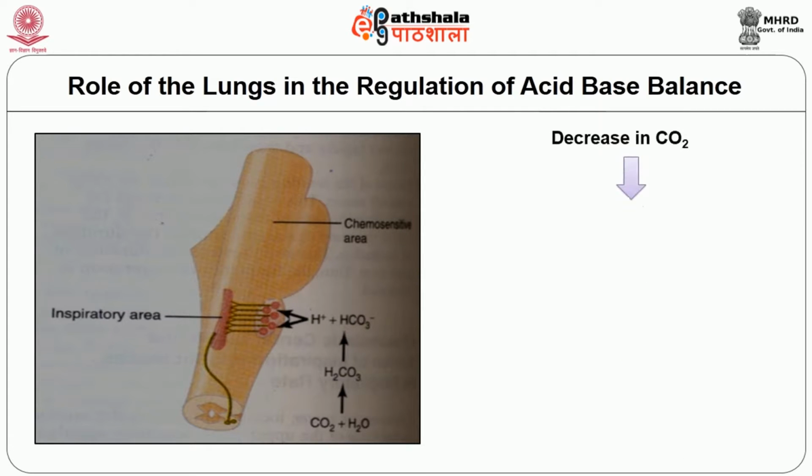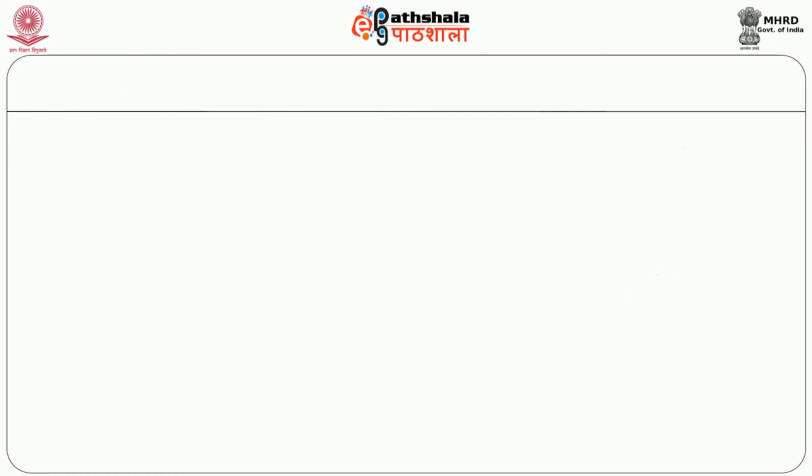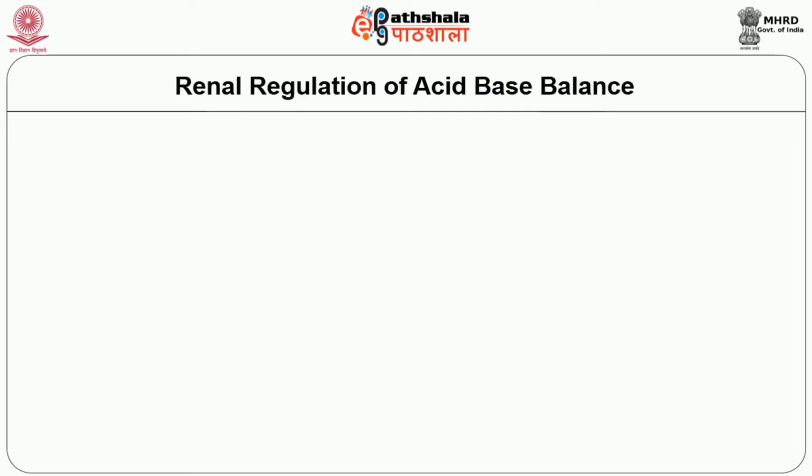Now, a decrease in alveolar ventilation will result in retention of carbon dioxide in the body and a decrease in pH. Thus, the respiratory system acts as a negative feedback controller of the hydrogen ion concentration. Whenever there is impairment of lung function, it can cause buildup of carbon dioxide in the body, resulting in respiratory acidosis, and the compensatory mechanisms in case of metabolic acidosis are blunted. Now moving on to the renal regulation of acid-base balance.